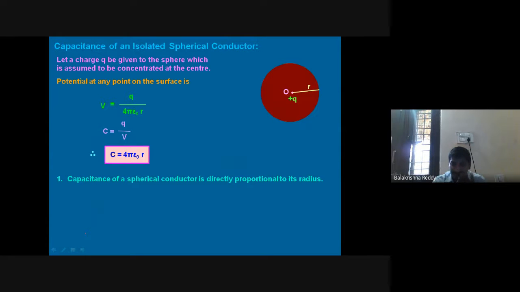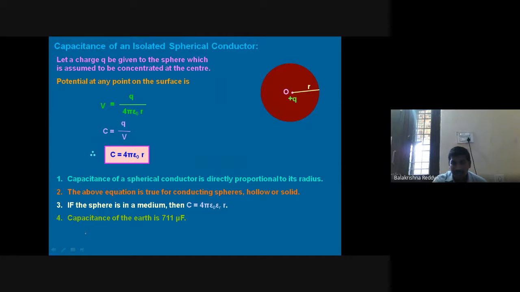The capacitance of a spherical conductor is directly proportional to the radius. Therefore, it is applicable for hollow, solid, everything, as long as it is spherical. Like the Earth, in the case of Earth, the value is 711 microfarad. Micro in the sense of 10 to the power of minus 6 farad.